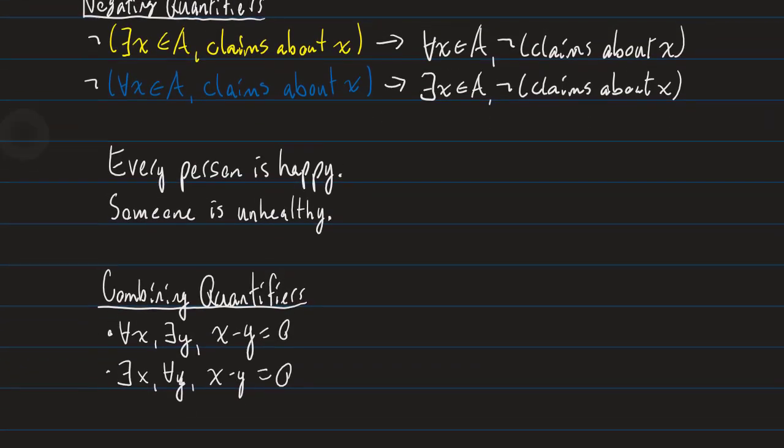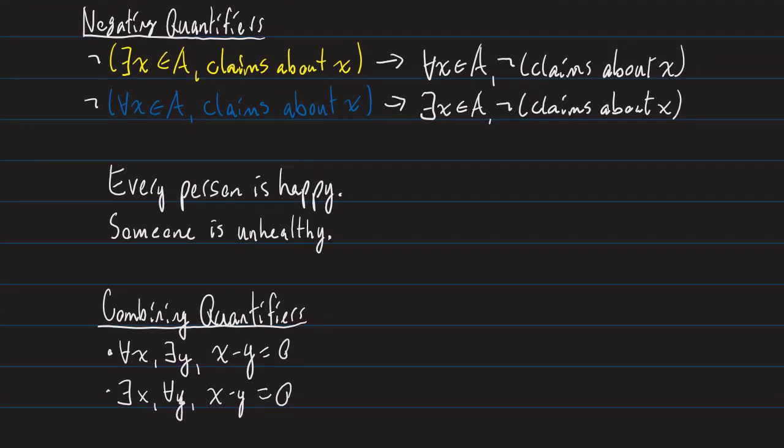I claim that every person is happy. Now, that might or might not be true, that's not the point here. So our claim is every person is happy, and I'm going to negate it. Every person sounds universal, like for all people on the planet. So this is a universal statement. If I'm going to negate a universal statement, I'm going to flip it, make it a there exists, and negate my claims. So when I negate every person is happy, what I might say is